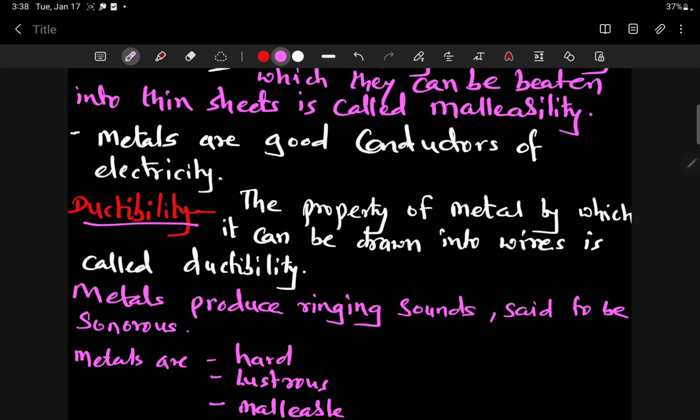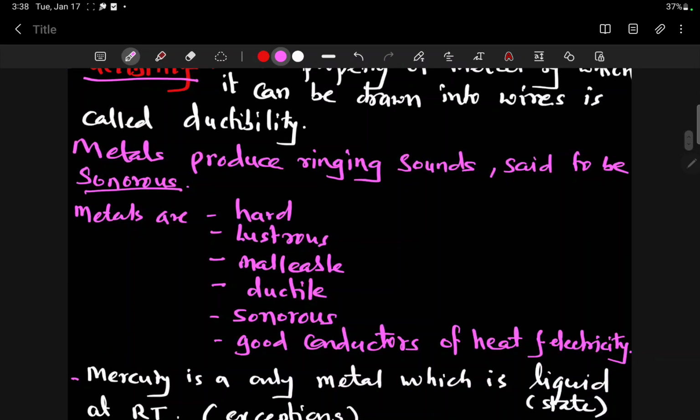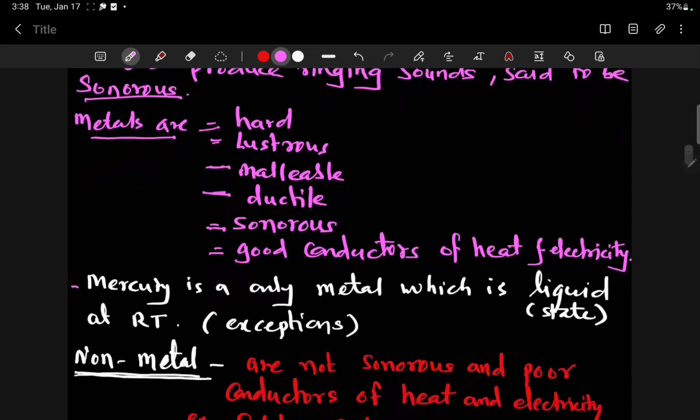Metals produce a ringing sound, said to be sonorous. When two metals strike each other, they produce a sound. This sound is said to be sonorous. These are some properties of metals. Metals are hard, lustrous, malleable, ductile, sonorous, and good conductors of heat and electricity.